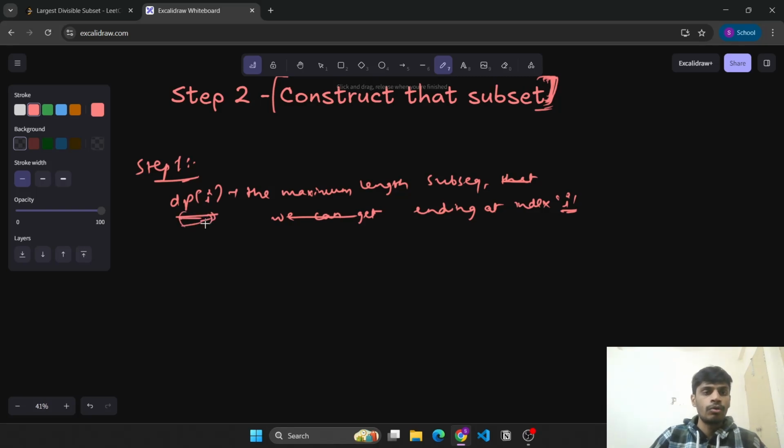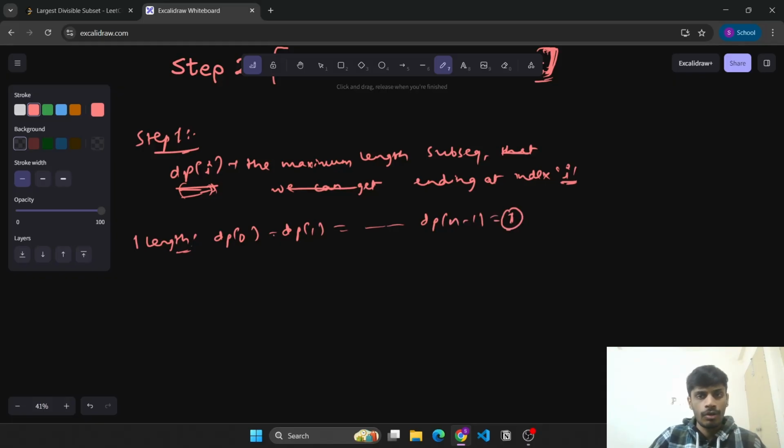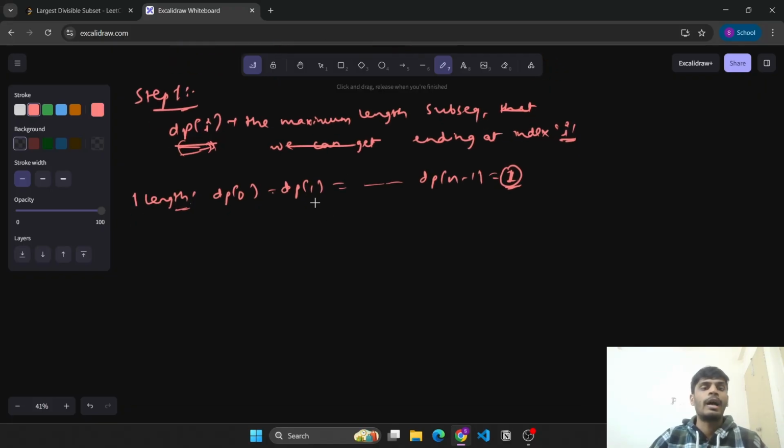Now how will the base cases look like? For length one subsequence, means DP of 0, DP of 1, and till DP of n minus 1, initially these all values will be 1 only, right? Now we need to update it. Initially DP of 0 will be 1. It is fixed. It cannot be greater than 1, right?